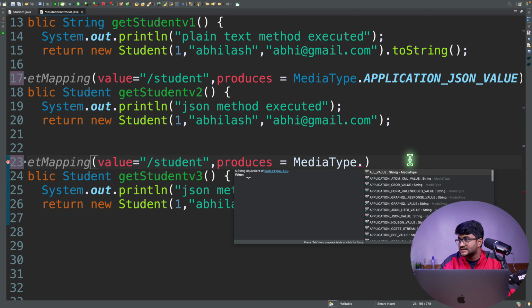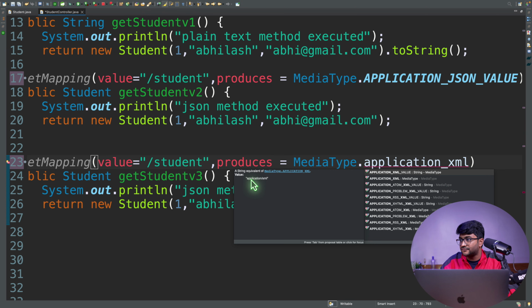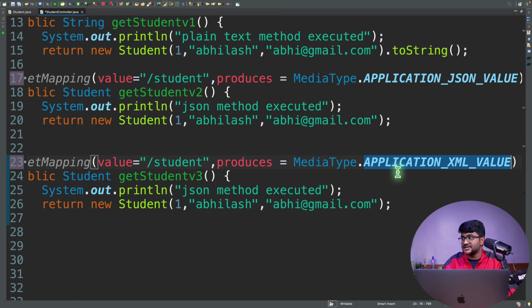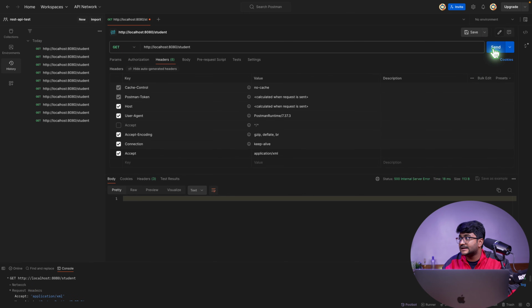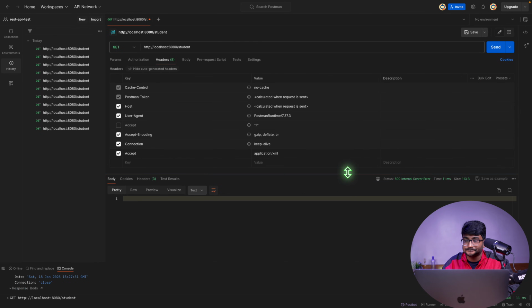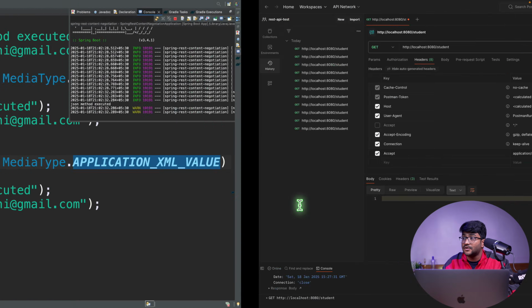This is the class. They have a field defined called APPLICATION_XML_VALUE, and if you hover on this, you can see this is the value. This is the string they have already defined inside this static variable. So you can just refer to this. But anyhow, this is not working. I just refactored the code, but whenever you hit this, it won't work. You are getting a 500 internal server error.